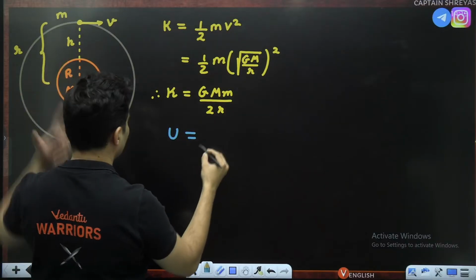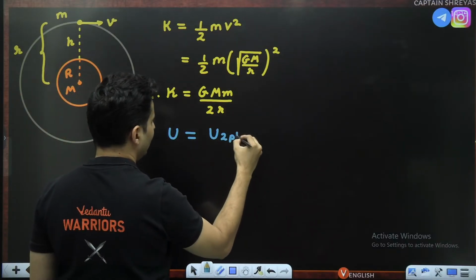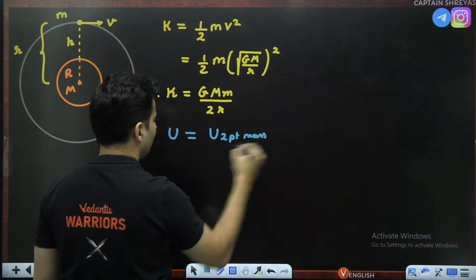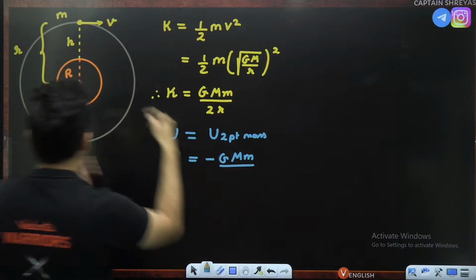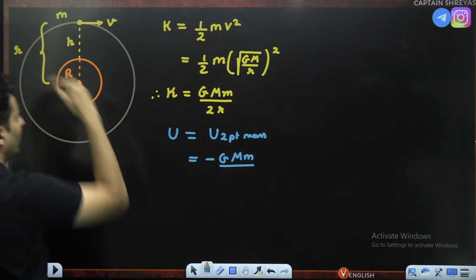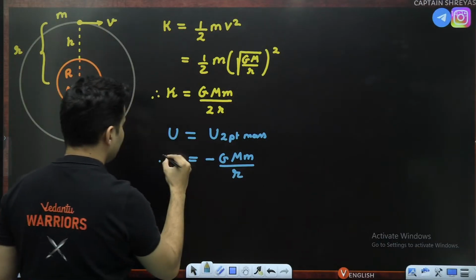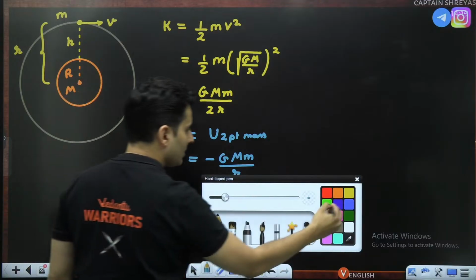Similarly, we can also find the potential energy of the satellite. That is just the potential energy of 2 point masses. That is standard, guys, negative GMm. What is the distance between the two masses? Small r. So that's it. That is the gravitational potential energy.